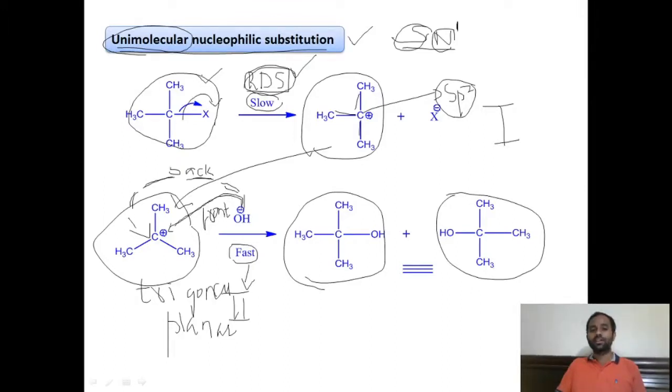Why is the molecularity 1 here? How do we decide the molecularity? Molecularity is decided based on the rate determining step. What is the rate determining step?